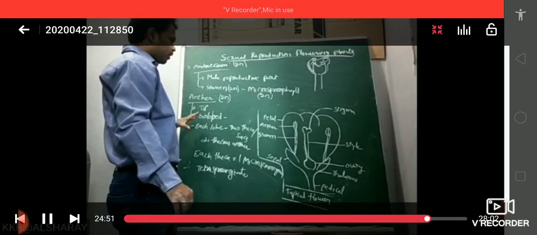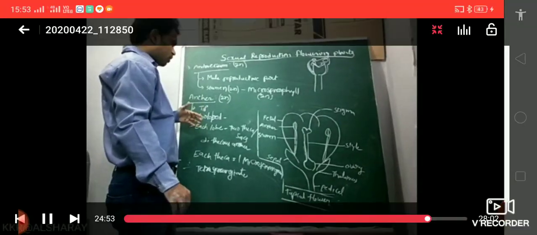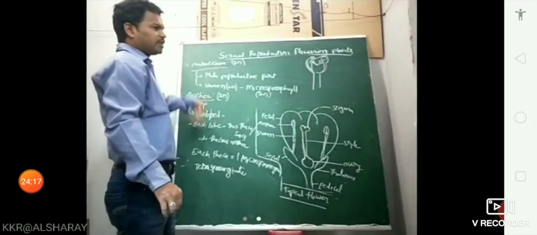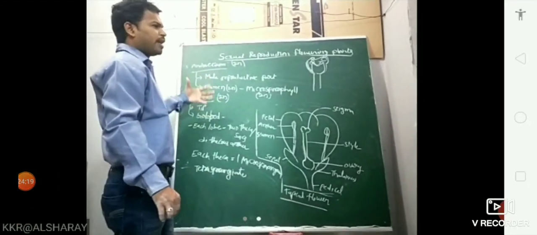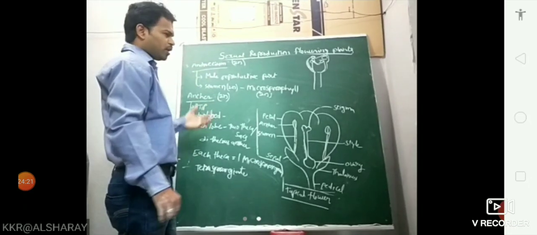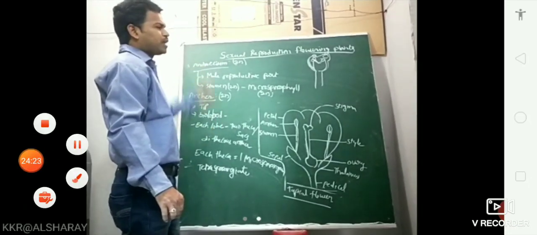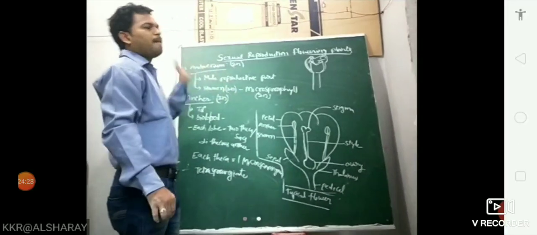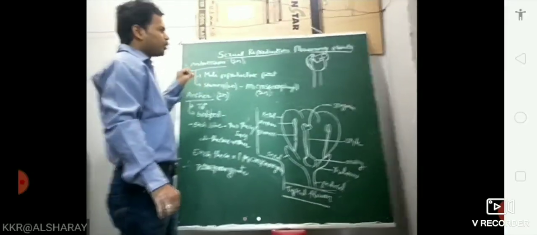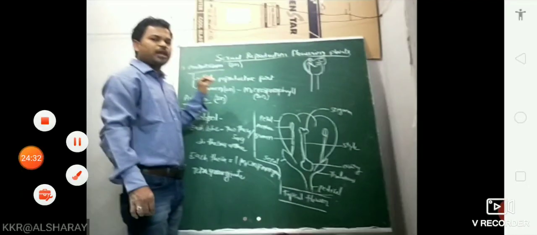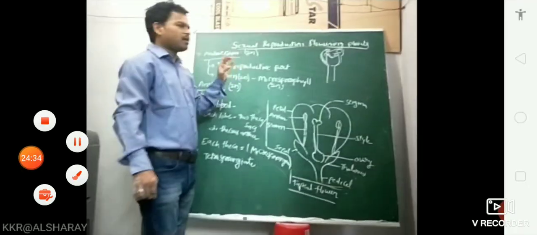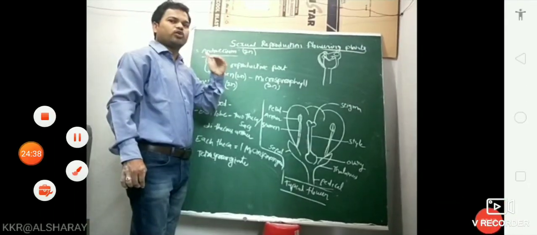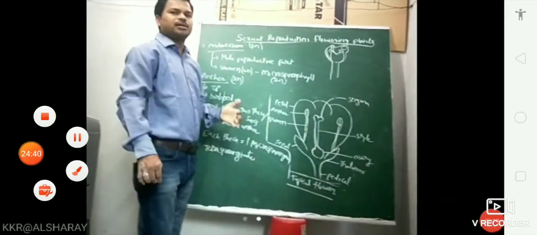Then what is a microsporangium, and how is it developed? The microsporangium further develops into a pollen sac, and the pollen sac produces the pollen grains. The microsporangia are also called pollen sacs. We are going to discuss the structure of the microsporangium or pollen sac in the next class. Thank you very much.